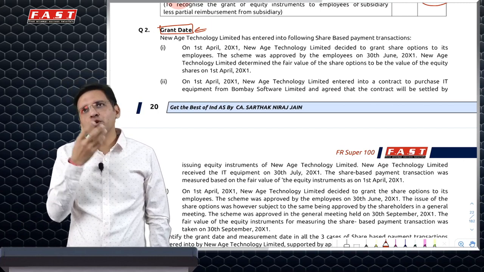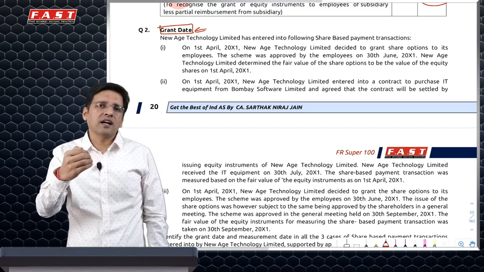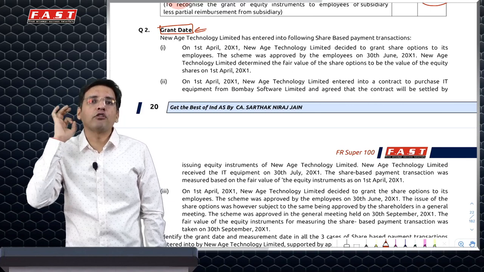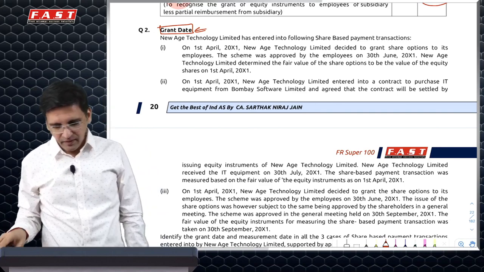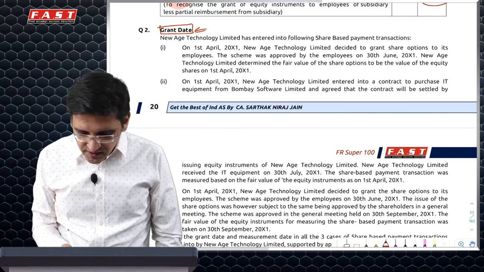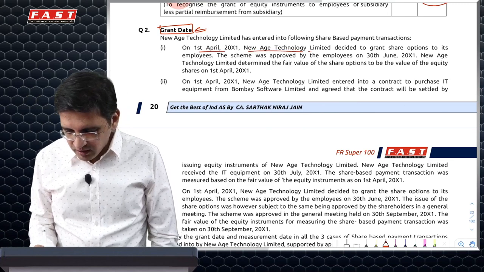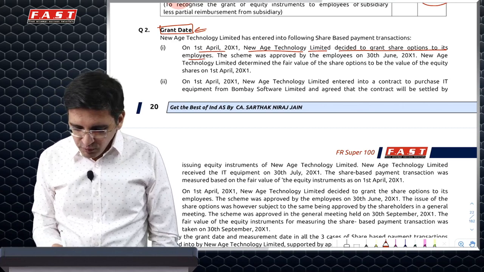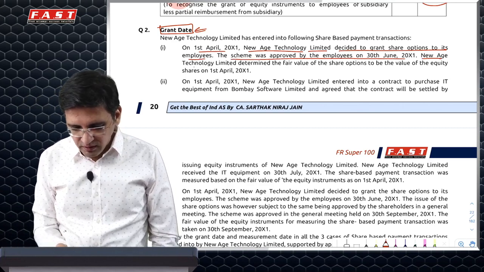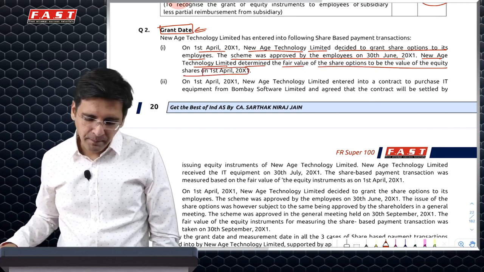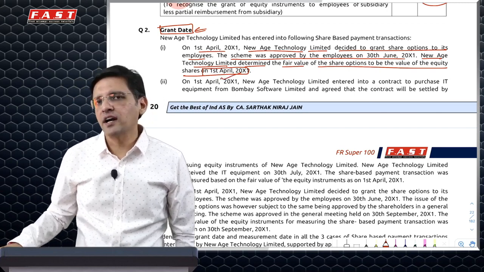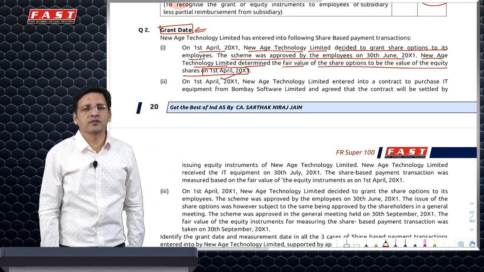Usually what happens is when you buy any particular asset and decide that consideration will be paid in shares, you basically take the fair value of the asset. So fair value of what date? The grant date. So in this case, it says on 1st April, New Age Technology Limited decided to grant share options to its employees. The scheme was approved by employees on 30th June. New Age Technology determined the fair value of the share option to be the value of the equity share on 1st April. So they have taken the fair value on 1st April. If this is the grant date, that's okay. If the grant date is 30th June, then this is not okay. So now what is the grant date?